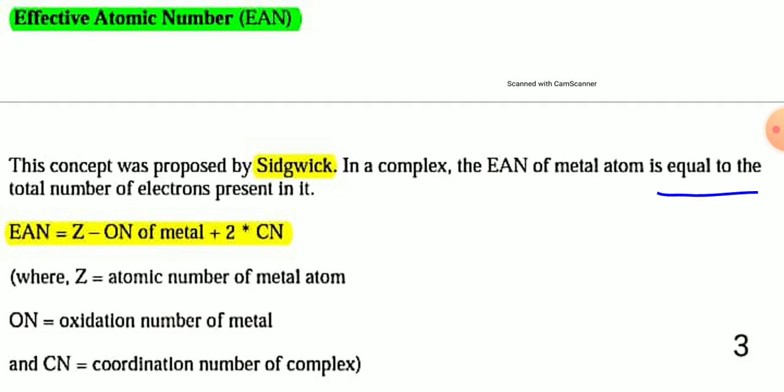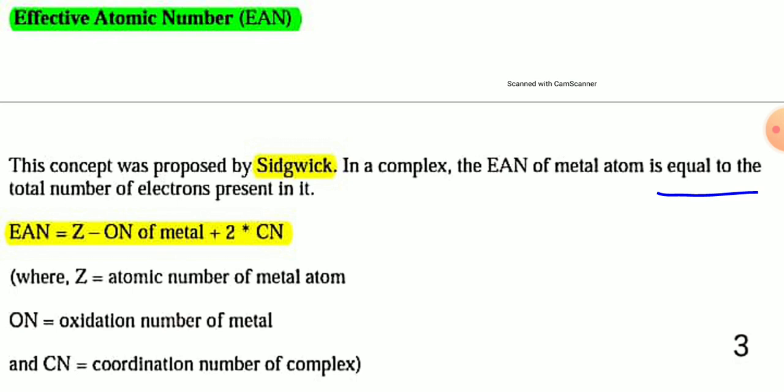You have to know the formula: EAN is equal to Z minus oxidation number of the central metal atom plus 2 into coordination number, where Z is the atomic number of the central atom, ON is its oxidation number, and CN is the coordination number of the complex.